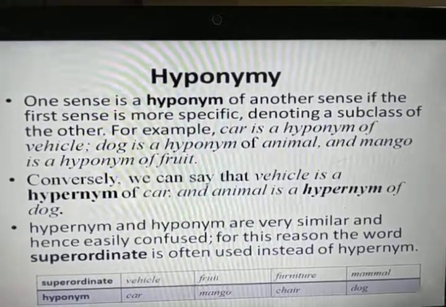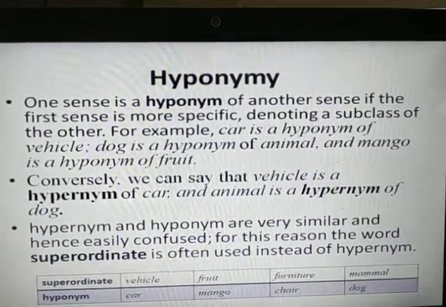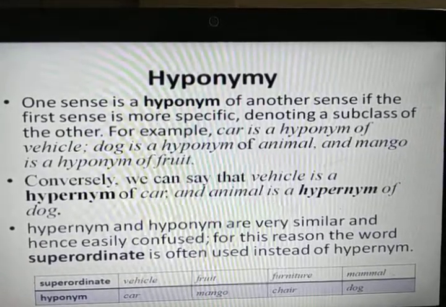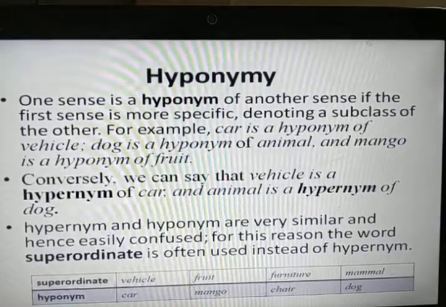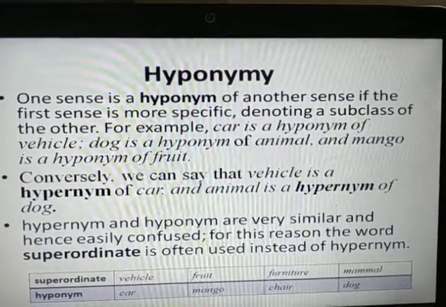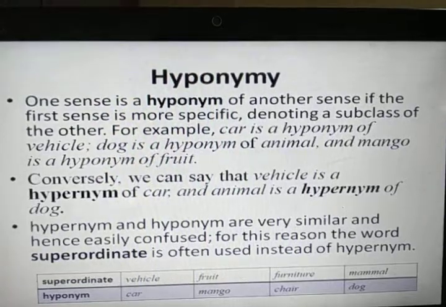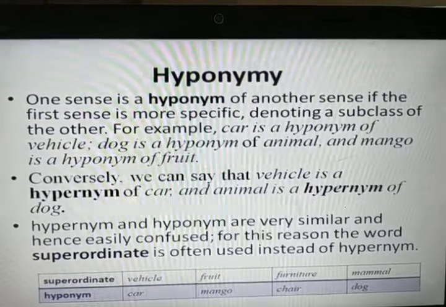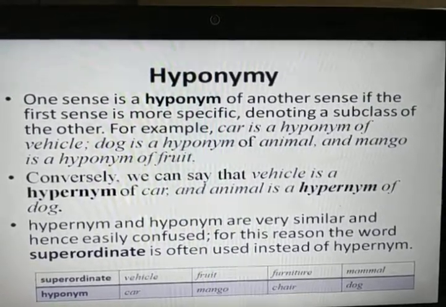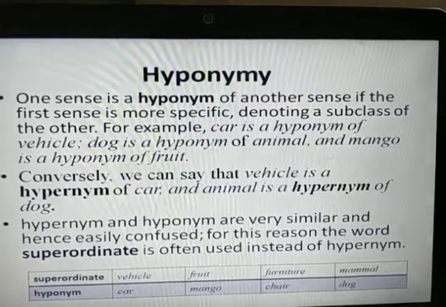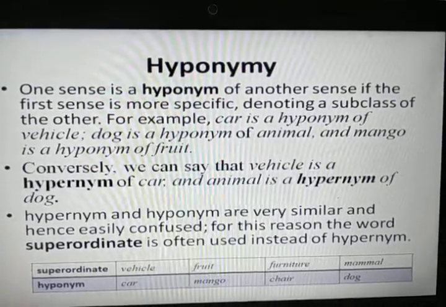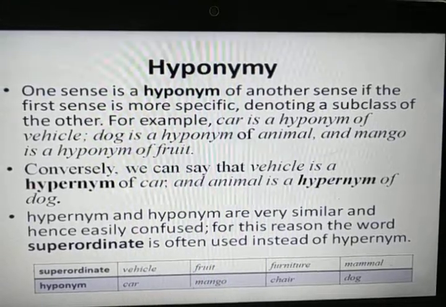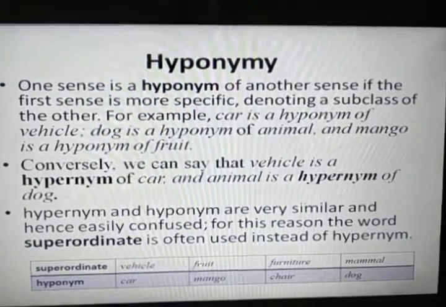Here car is a hyponym of vehicle because car is a subclass of vehicle. Dog is a subclass of the animal class, and mango is a subclass of the fruit class.